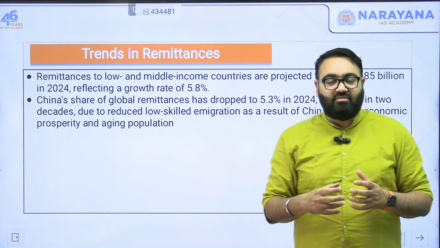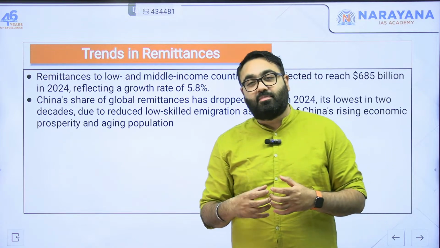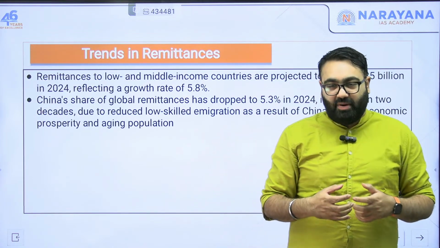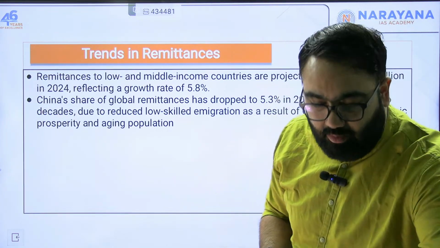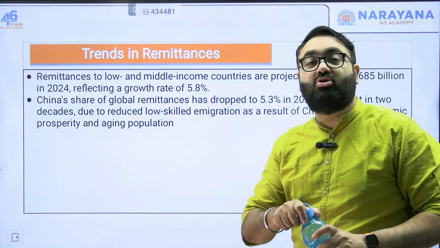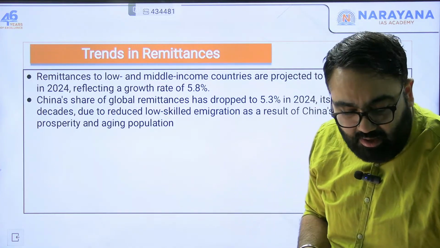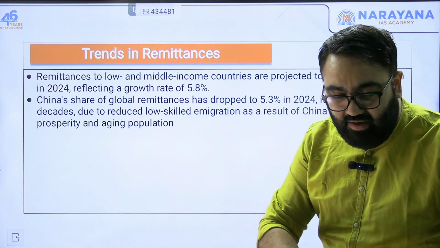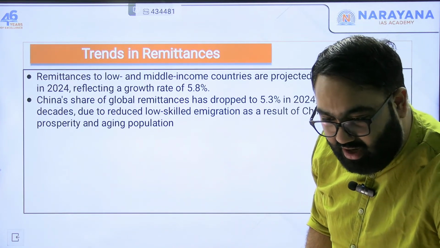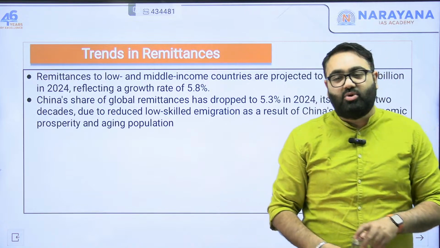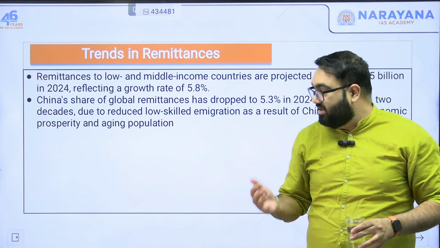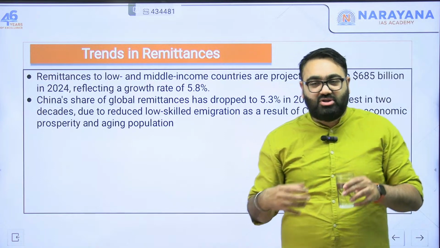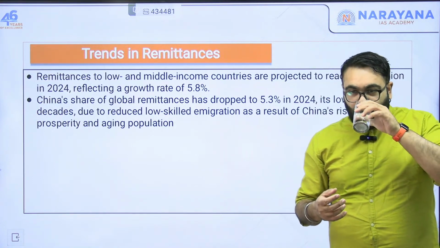Understand why a person would go outside the country. A person moves outside for economic opportunities when they think they don't have enough jobs, or enough high paying jobs, within their own country. So if a government is able to ensure enough high paying jobs within the country, people will not move outside.